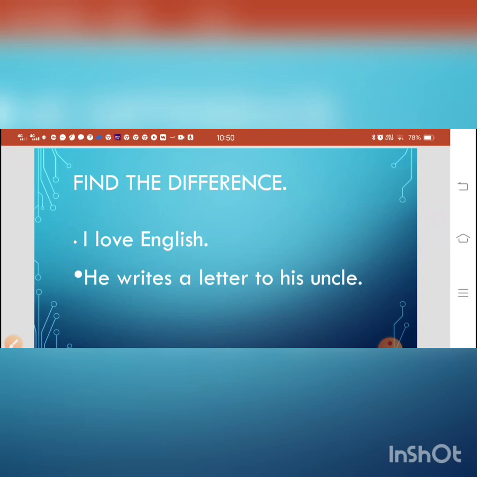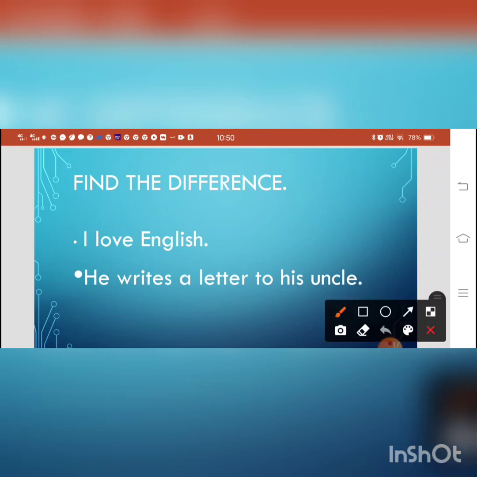Find the difference. These are the two examples, and you have to tell me in both the sentences what the verb signifies. In the first sentence, I love English. The verb is love. Is it an action word or is it the state of being?